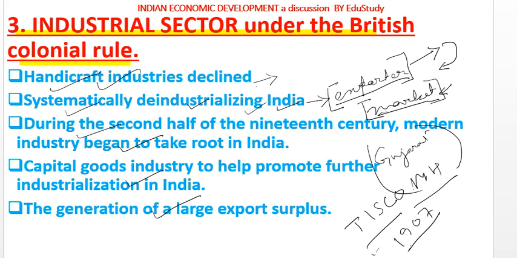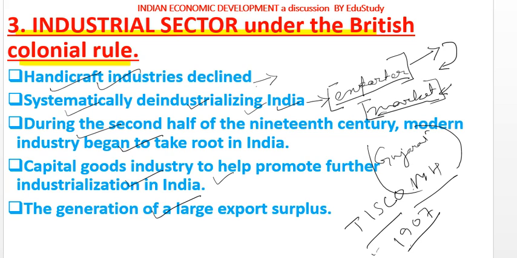And there were no capital goods industries. That means the British government did not want to promote capital goods industries, which are those industries that produce the machines required to produce other goods. Those kinds of industries were not established in India by the British government.